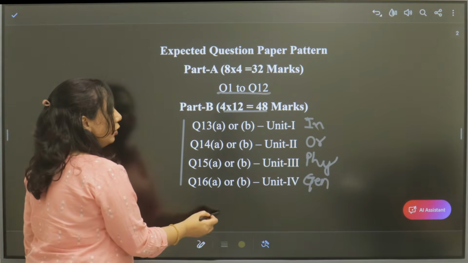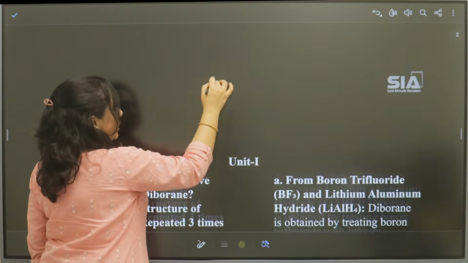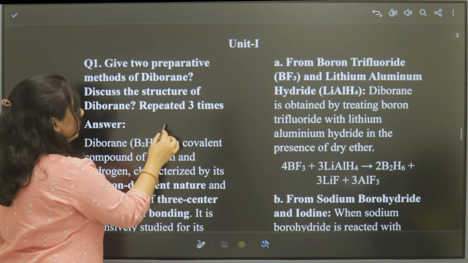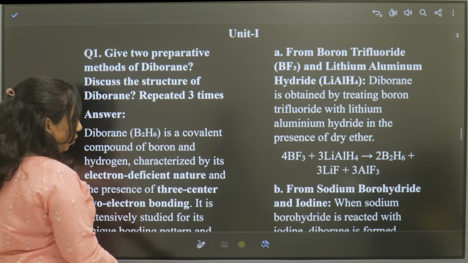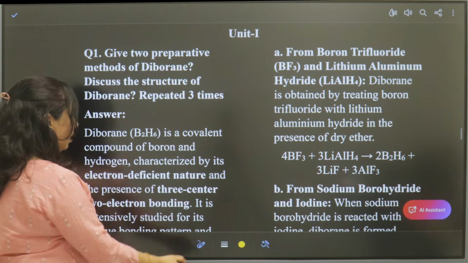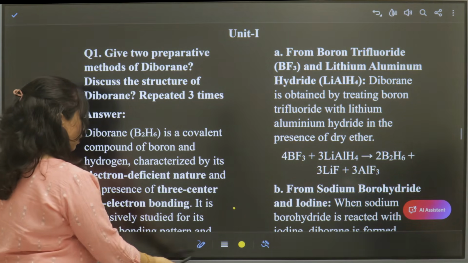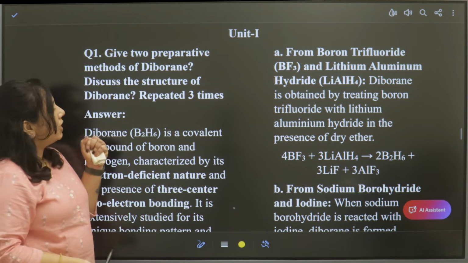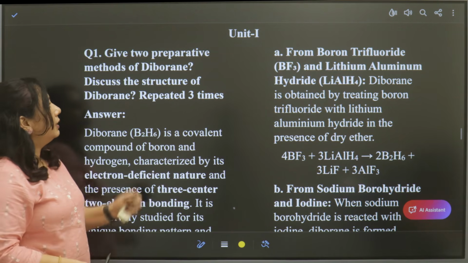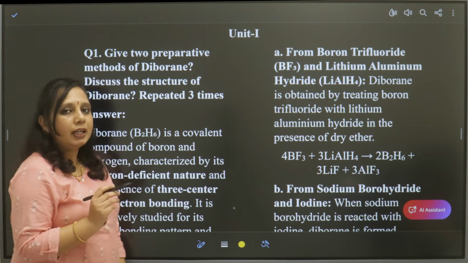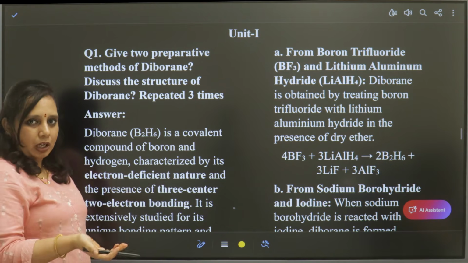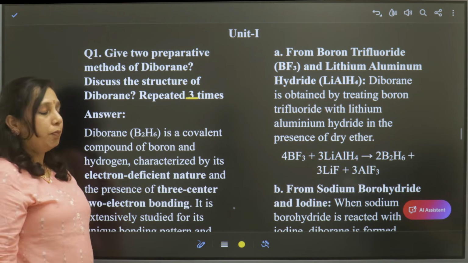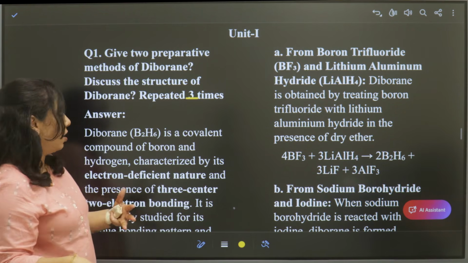Coming to unit 1 important questions, which questions will be mostly asked? Let us see. The first question is preparative methods of diborane and its structure. This question has been repeated 3 times, so that means it is important. Let us know the answer first.